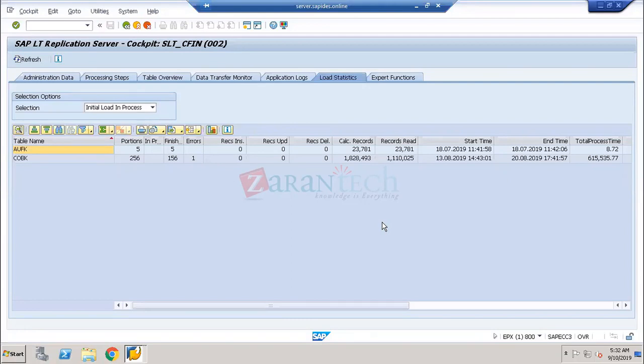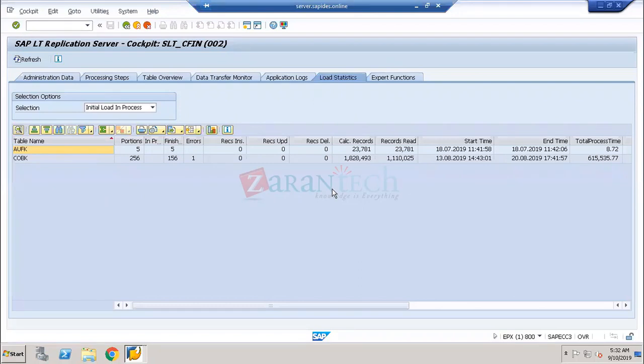Tomorrow we are planning to go live with the central finance, but before we go live, we need to have the data from the source system in the target system, because 5 years of data should be loaded from the source system to the target system. That is called the initial load. So how are these initial loads going to be done?